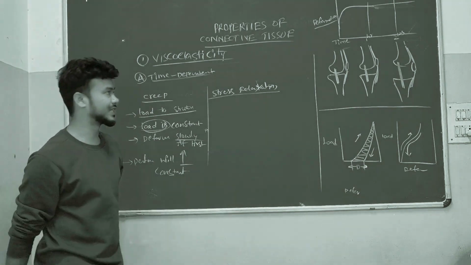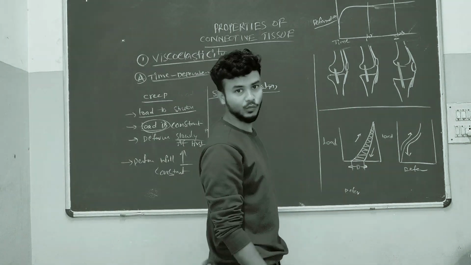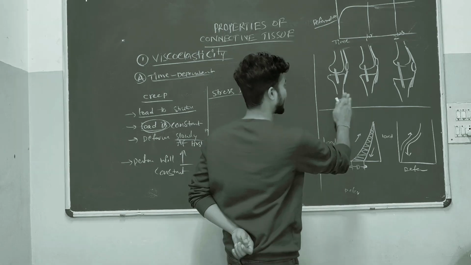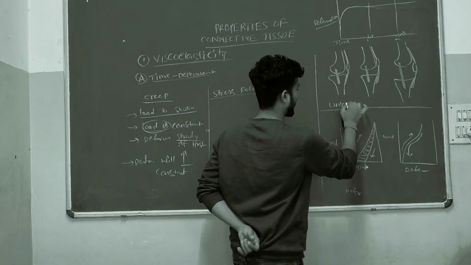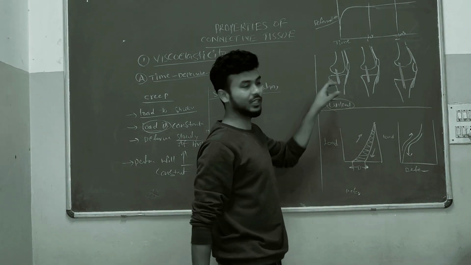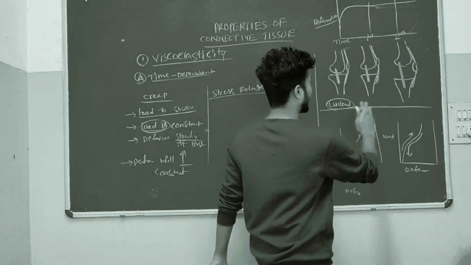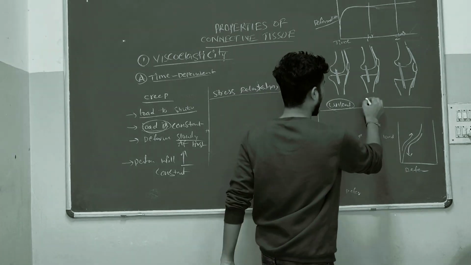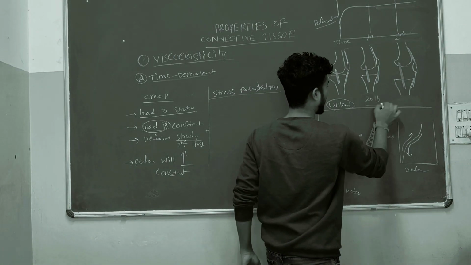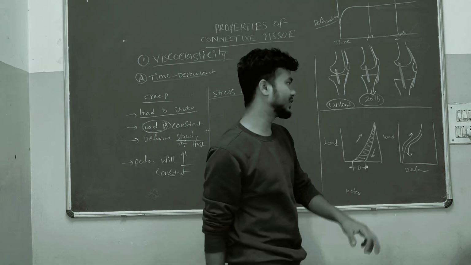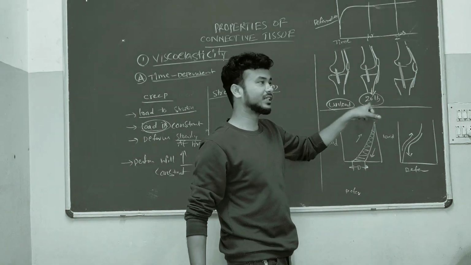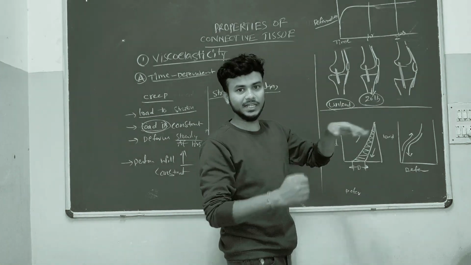But the load is constant. Okay, we'll see two examples. Here one knee joint is unloaded, so there is no load acting on that knee joint. Now here is the second knee, where a 20 lb load is acting on the knee joint. At the starting stage of this load, it is going to deform a little.